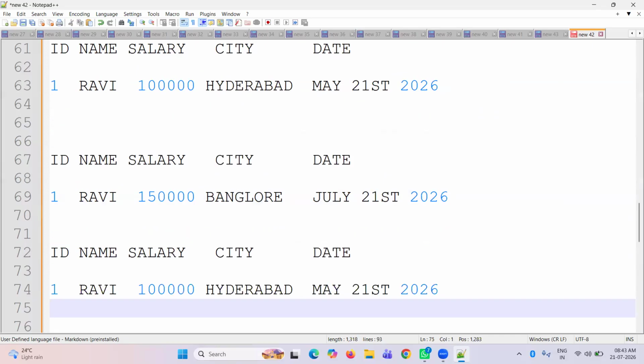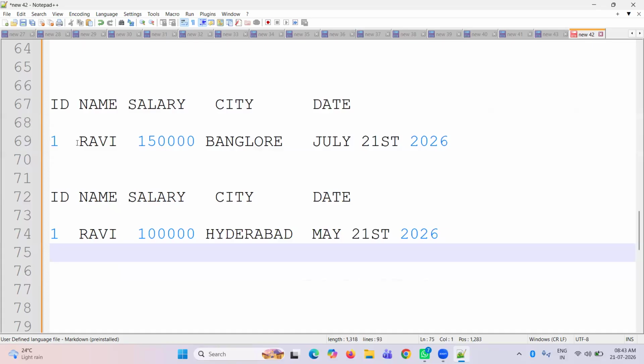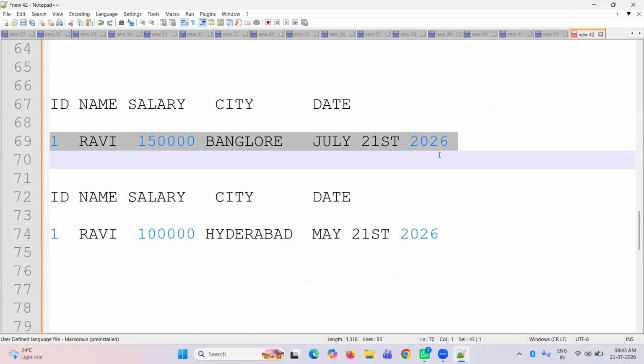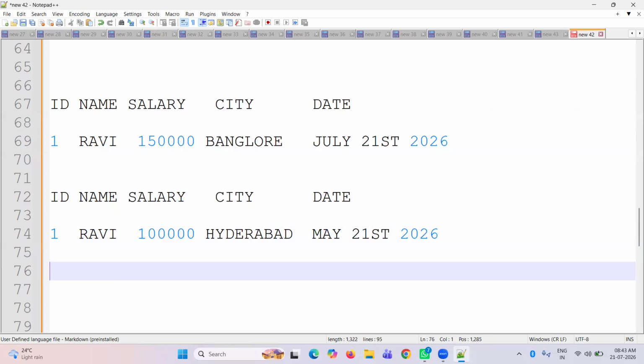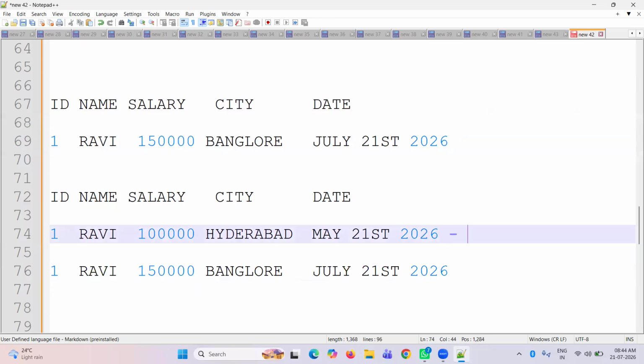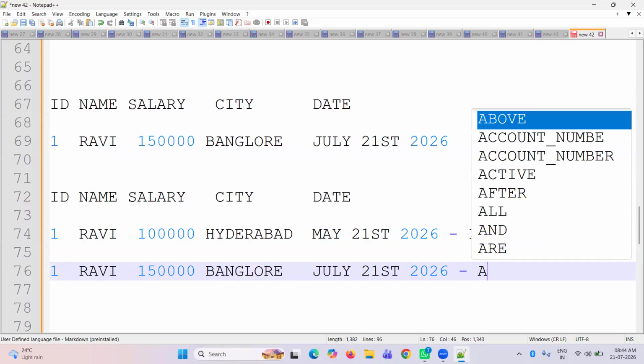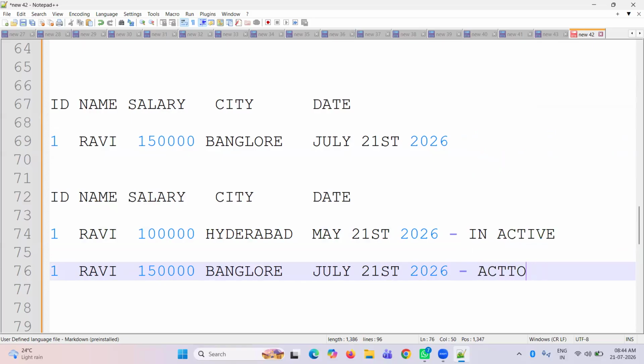In Snowflake, say he moved to Bangalore with that offer. It is going to see the first record and mark it inactive, and it's going to create a new record, which is active. Why is the data immutable? The first one is mutable, which means it overwrites the data. But here it's not overwriting. It creates a new row, and it marks the old one inactive and the new one active.